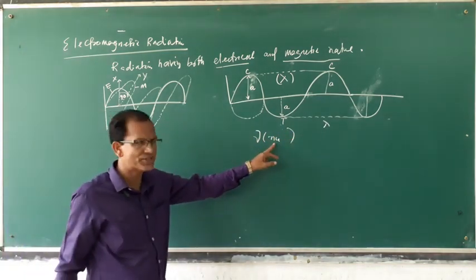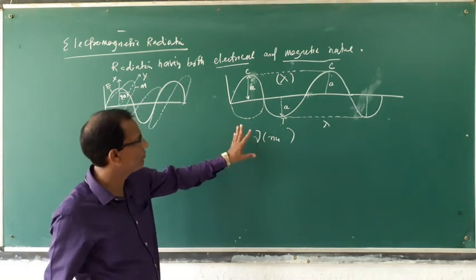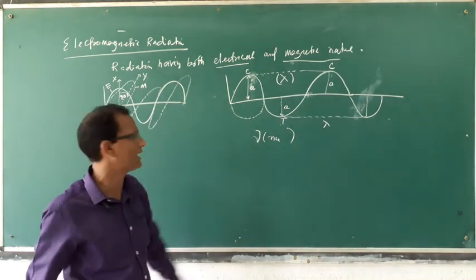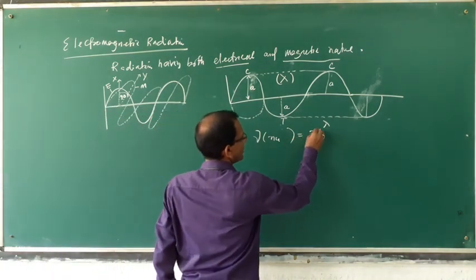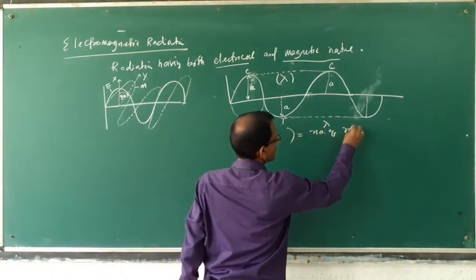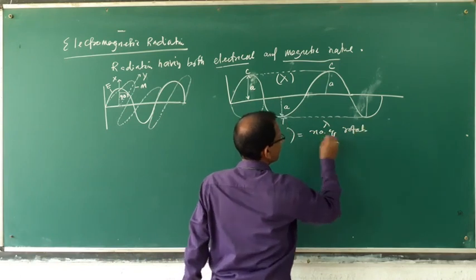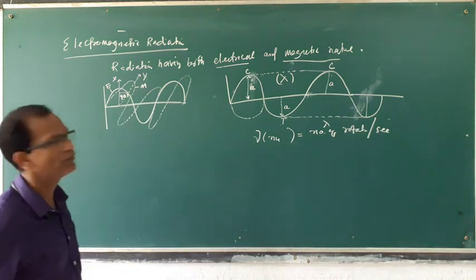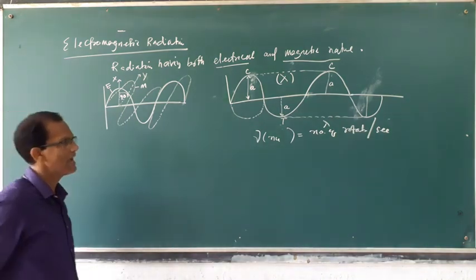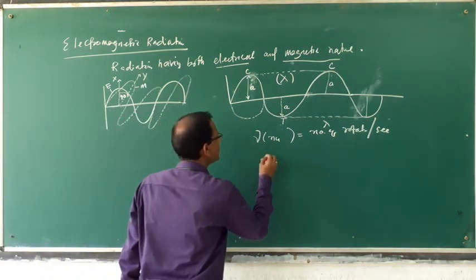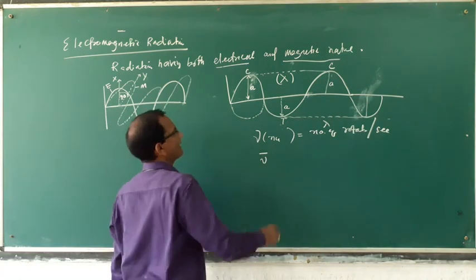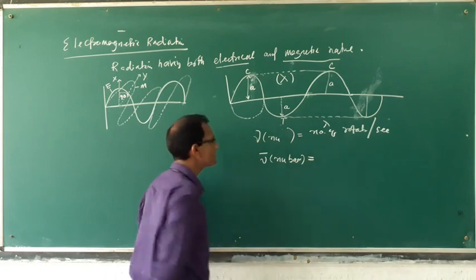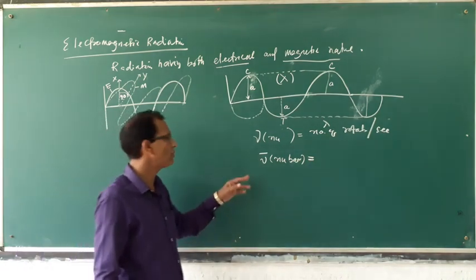Nu means frequency, the number of complete rotations per second. And what is nu bar? Nu bar is called wave number.